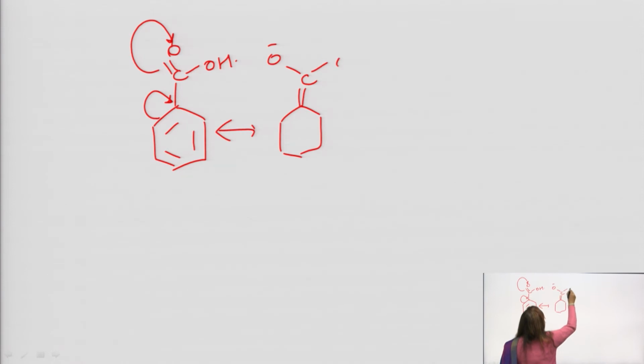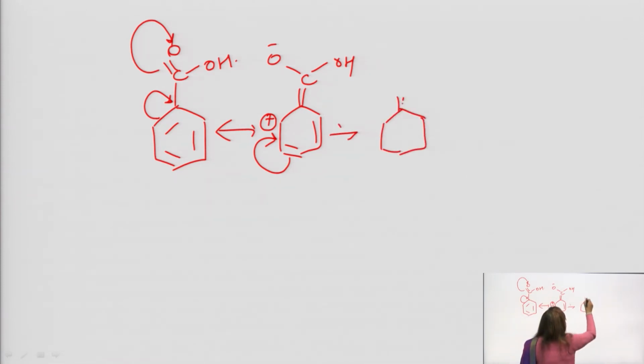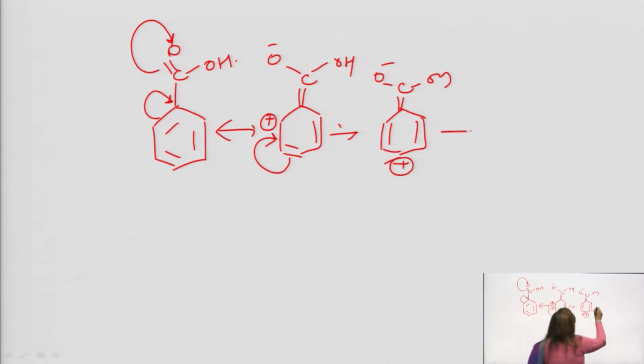C, O minus, OH, and it acquires positive charge like this. Again, this moves here. So, what happens? OH, O minus, double bond, positive charge here.